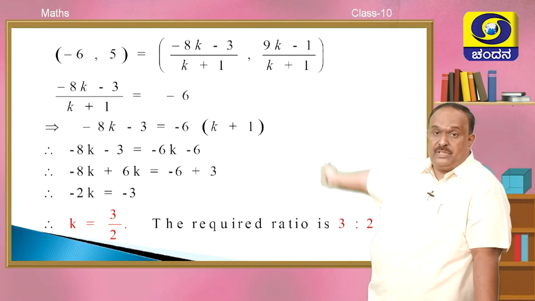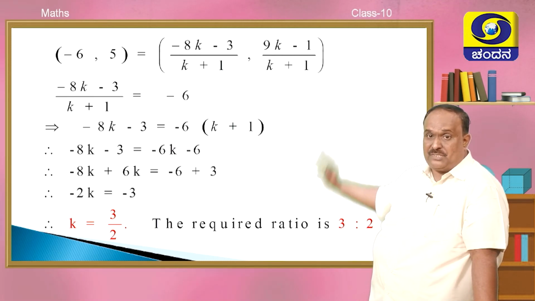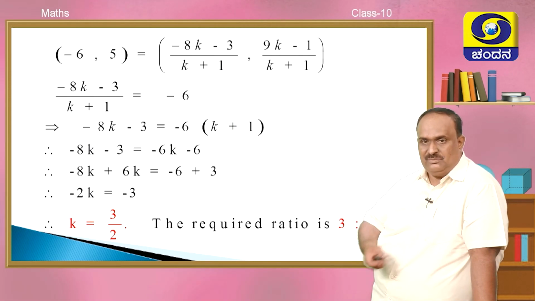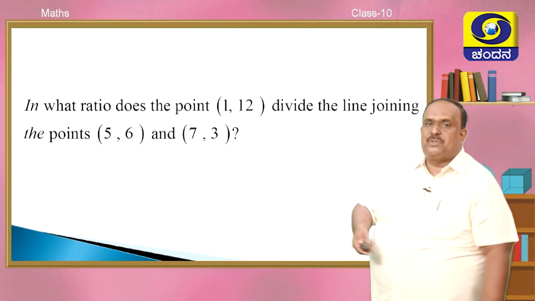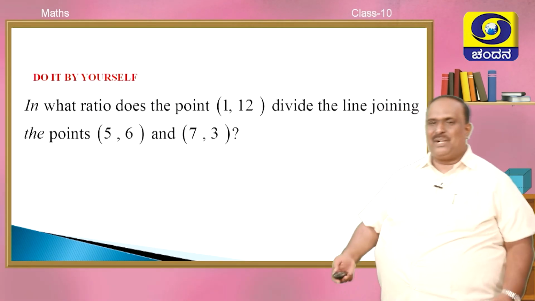You can check with the other equality, that is 9K minus 1 over K plus 1 equal to 5. You should get the same answer. Shall pass on. Next question. In what ratio does the point? Same thing. What to do? Do it yourself. Very simple.